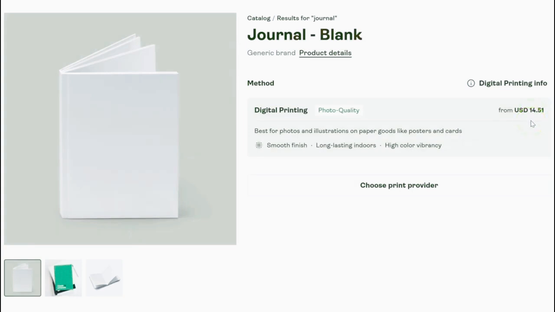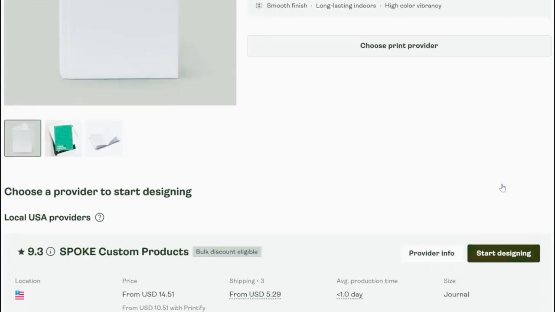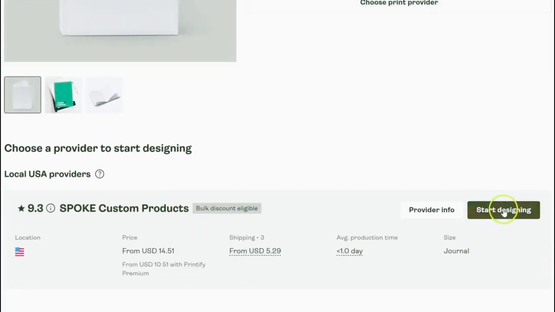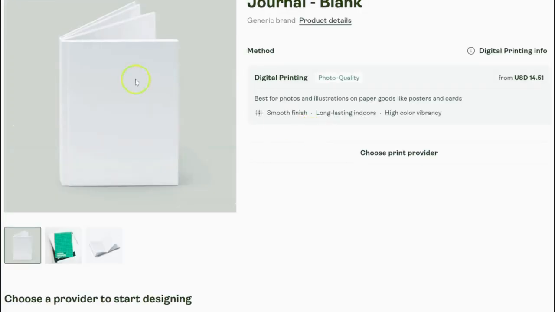$14.51, and then you can mark it up to say $29. Once someone from your Facebook page purchases the journal, they are going to pay you the $29, and then you pay Printify the $14, and you get to keep the difference. So all we do here is simply click start designing, and then you would upload your design from Kindle onto